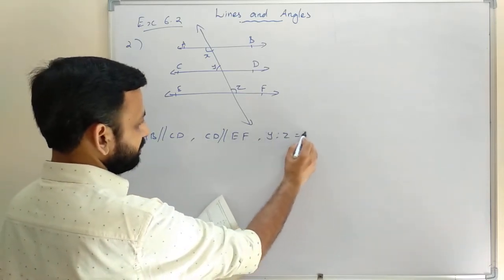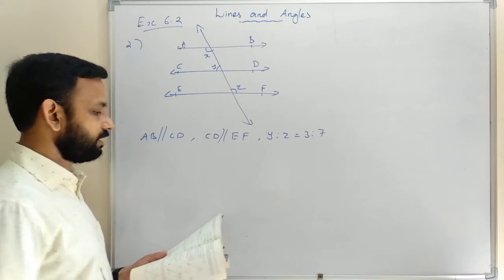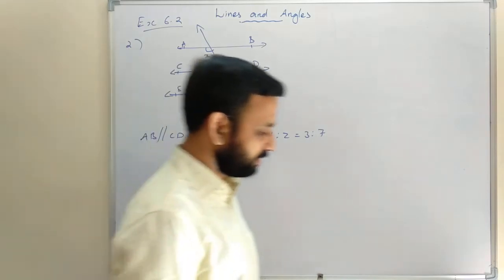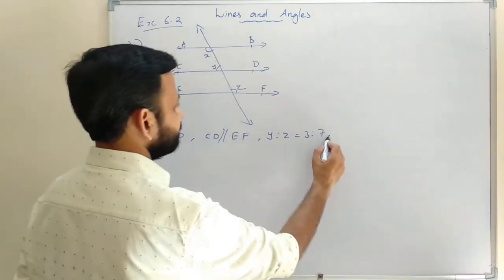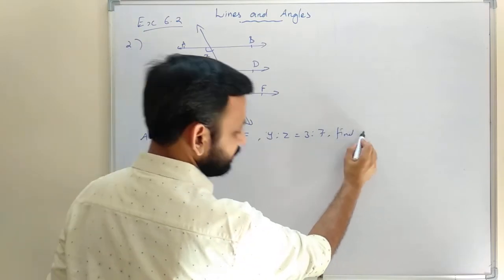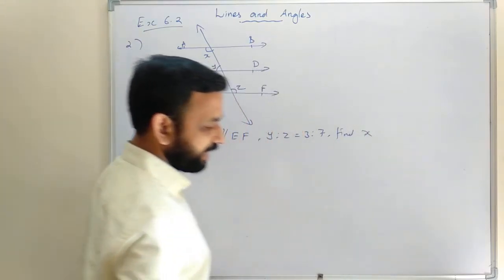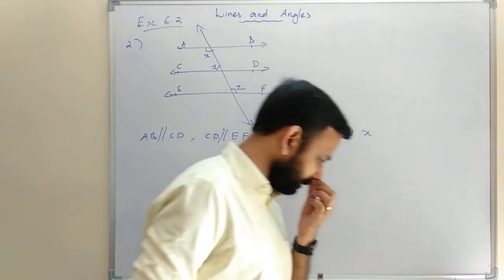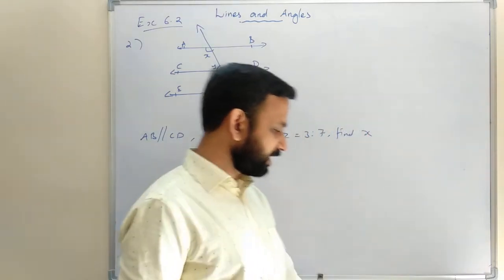So here the given conditions: AB parallel to CD, then CD parallel to EF, and Y is to Z is equal to 3 is to 7. Then find the X. That is our question. We need to find the value of X.